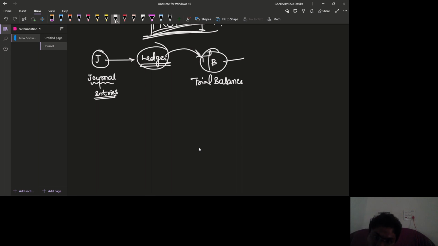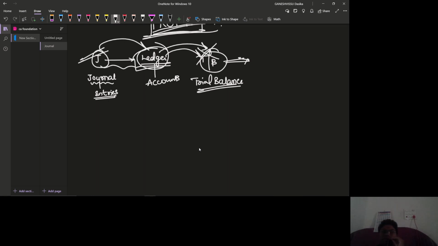And after the trial balance has been made, this is a statement. Simply these are accounts. This plays a major role. Without journal there is no ledger. Without journal and ledger there is no trial balance, right? There is no trial balance which we are going to prepare. So what is this trial balance? This trial balance discloses the amounts in debit and credit.